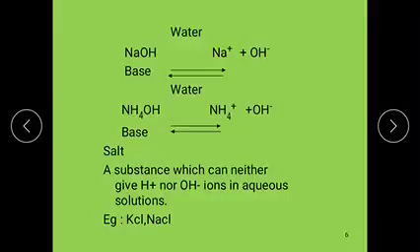Examples of salts are KCl, NaCl, that is potassium chloride, sodium chloride, ammonium chloride, calcium chloride, etc. When these are dissolved in water, they could not produce any H+ or OH- ions. So these are salts, according to Arrhenius concept.